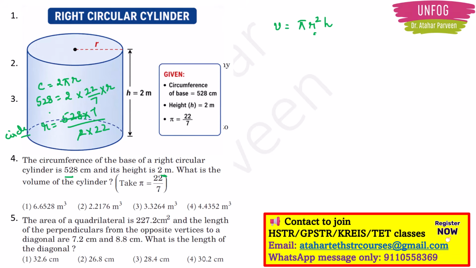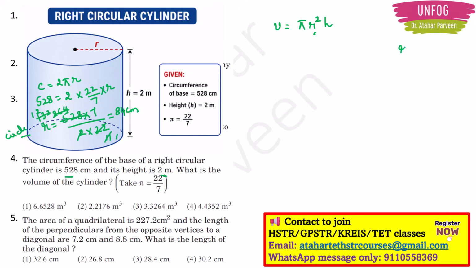So I will have 2 ones are, 2 twos are 4, 2 sixes are 12, 2 fours are 8. Then 2 elevens are, 2 ones are, 2 threes are, 2 twos are. 11 ones are 11, 11 twos are 22. So I will have 12 into 7. So my radius will be equal to 84 centimeter.